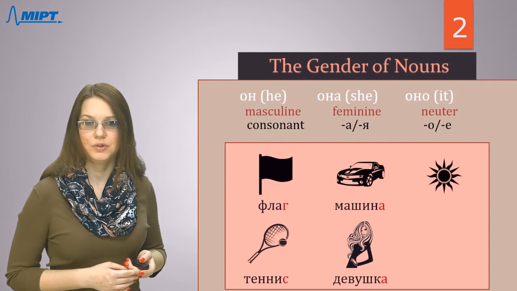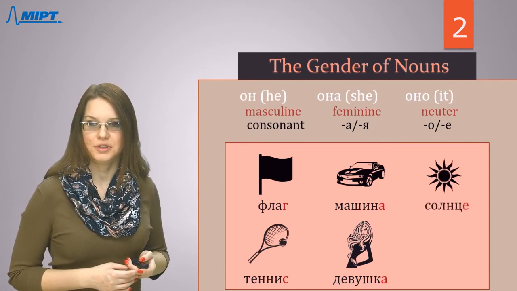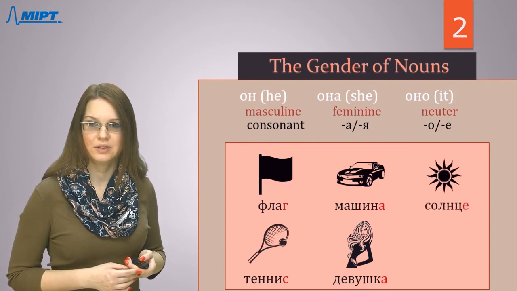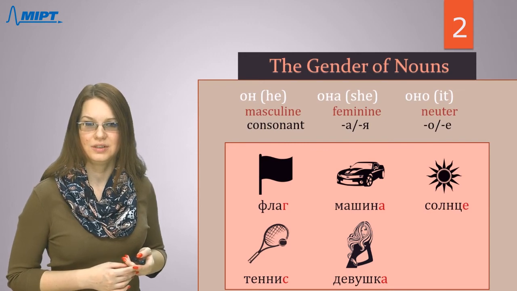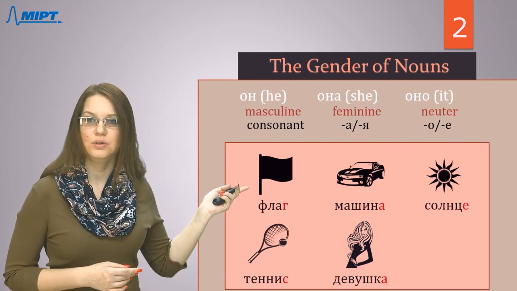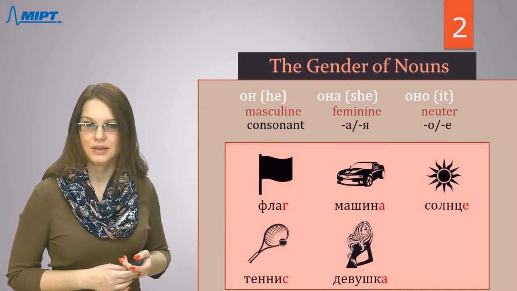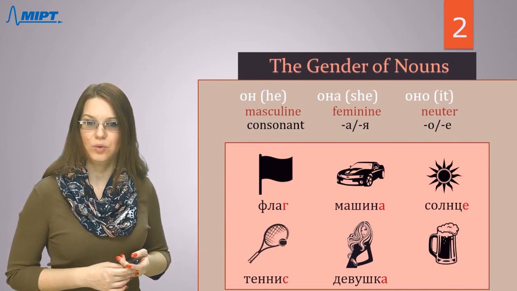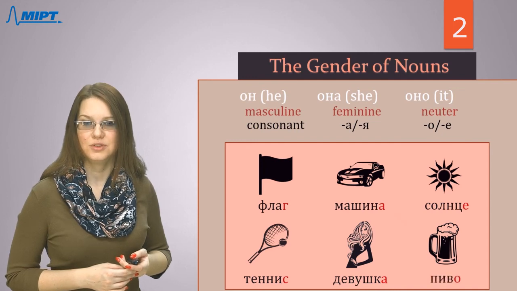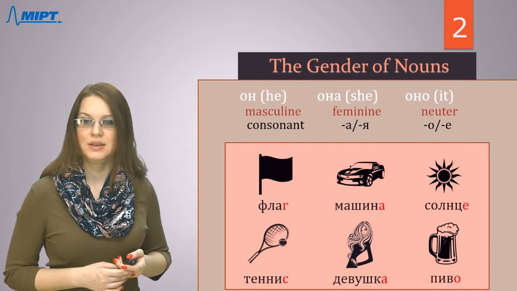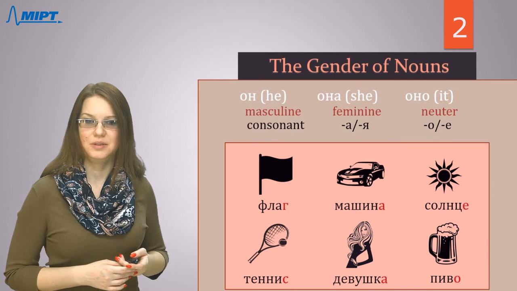Some examples for neutral. How to say sun? Солнце. It's neutral. Why? Because the last letter is the letter е. And one more word. What is it? Пиво. Пиво means beer.